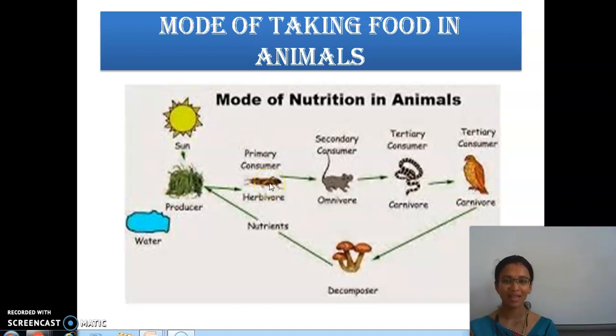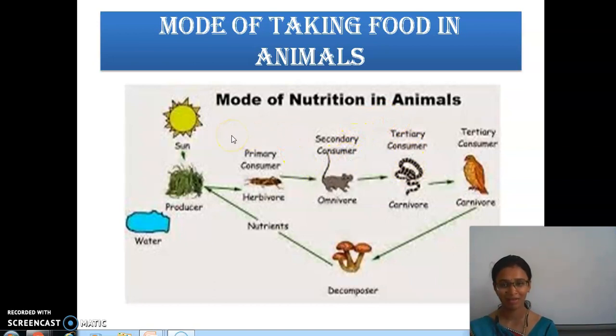They are called primary consumers, and the ones which eat these primary consumers are called secondary consumers. And then the carnivores that eat those animals are called tertiary consumers.